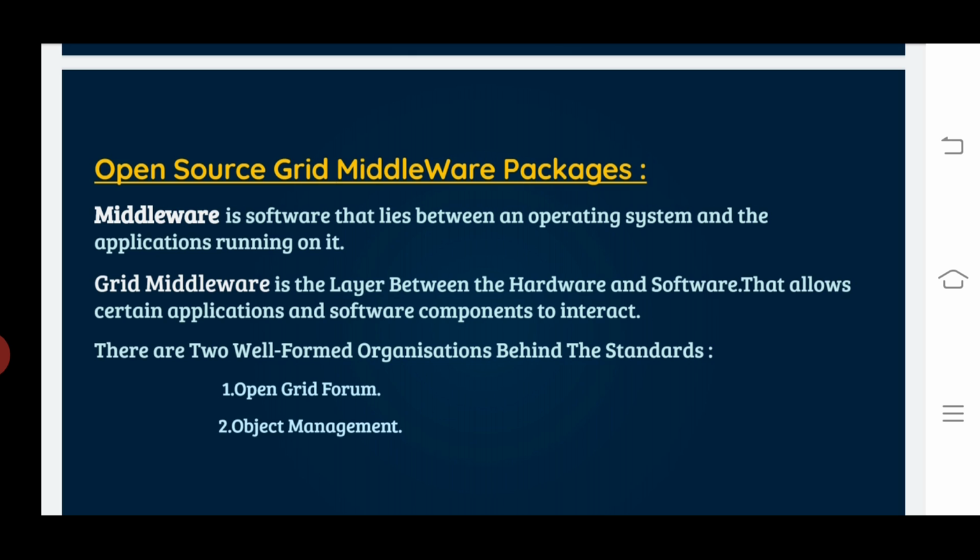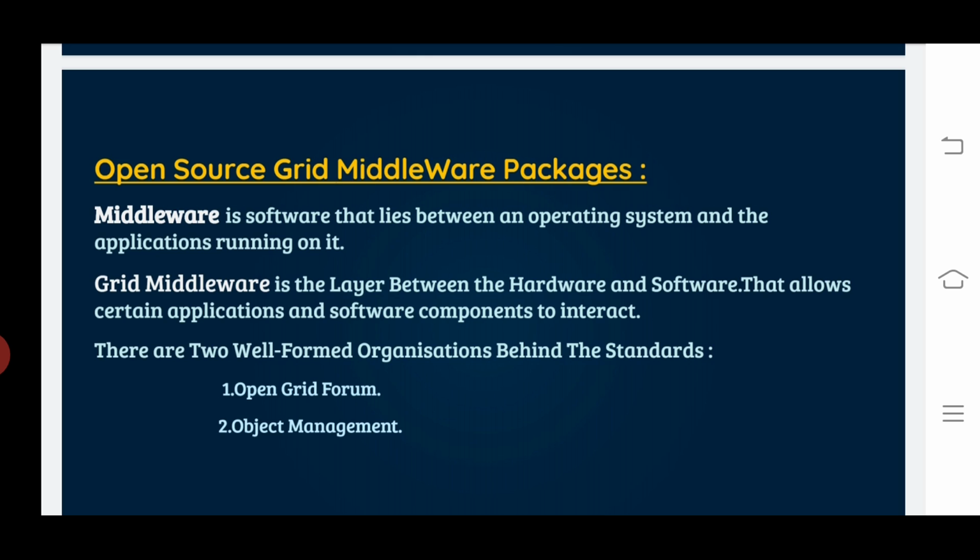Now we can discuss what a middleware is. Middleware is software that lies between an operating system and the applications running on it. Where should it lie? It should lie between the operating system and the applications running on it.